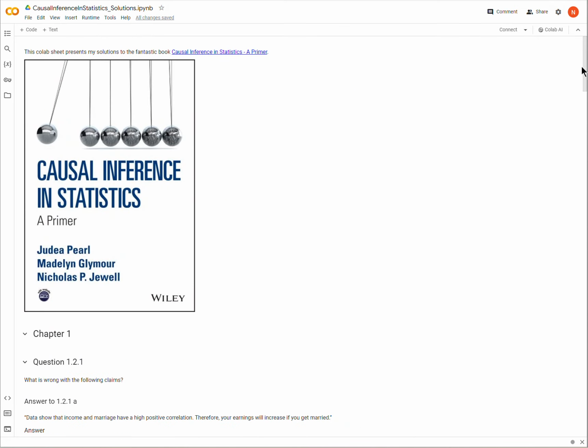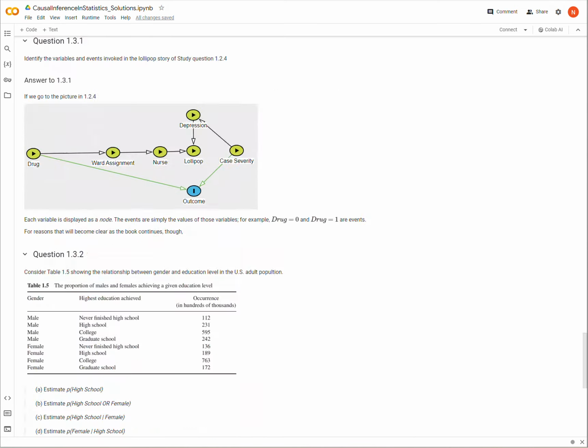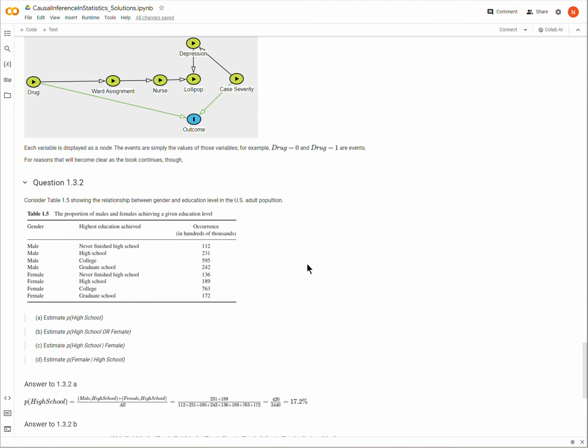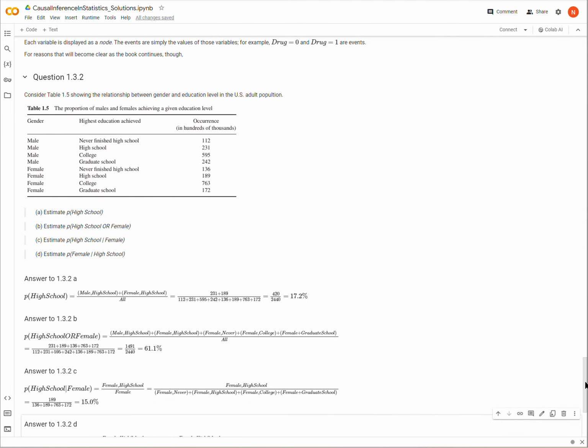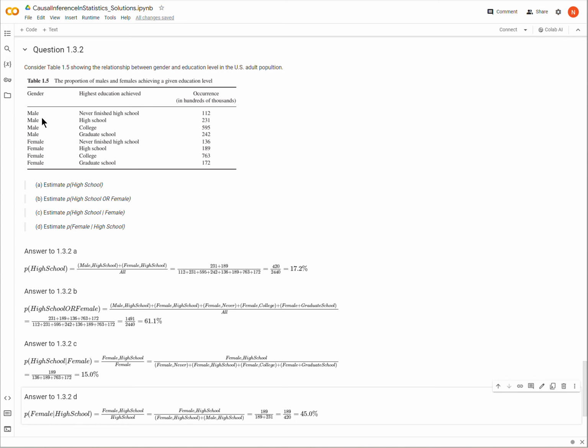Okay, so we are in causal inference and statistics, and we are on question 1.3.2. We're supposed to look at this table, and then with the data contained in this table, estimate these different probabilities, A through D. So the probability that a person finished high school, that they finished high school or are female, and you can read the rest. We'll go through them one at a time.